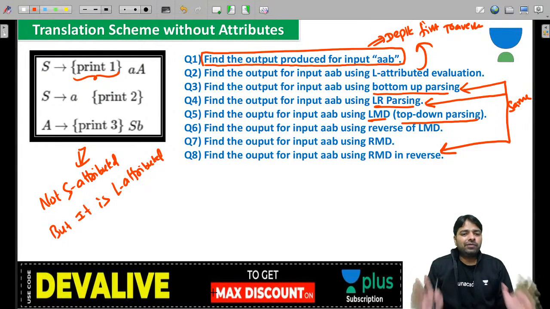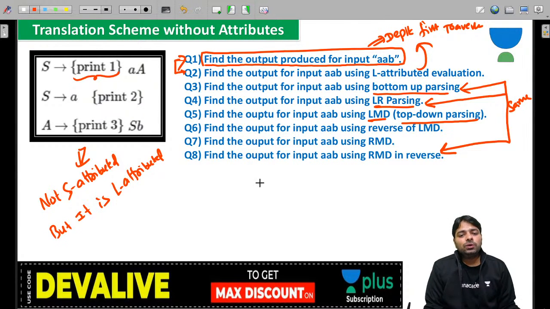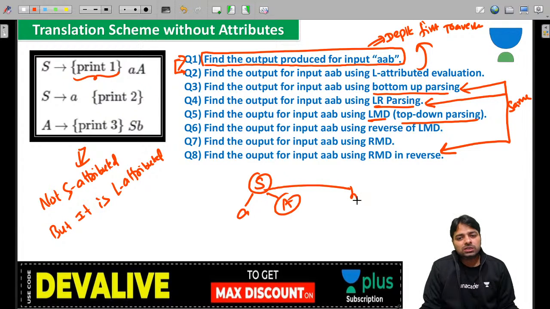So please find the output of this grammar, now that the translation position is changed. So question 1 and question 2 may produce different outputs, because when you are drawing this, the input is the same, right? Input is AAB, input is AAB. So look at what's going to happen, guys. This time the translation positions are changed. So look at the output, which is going to be different from the previous one, and S is going to be A and this is 2.